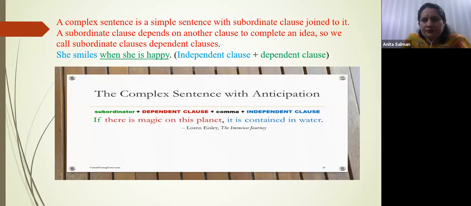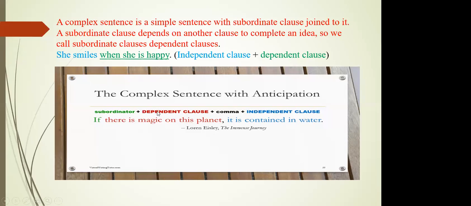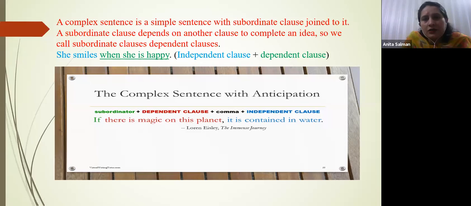They are joined, but now just see. If simple sentences are joined with some conjunction like and or but, right? They become compound sentences. But I have given you a complex sentence example, where there is an independent clause and then a dependent clause, right? Those are known as complex sentences. You can see from your book as well, or on the screen right down. There is a big example: if there is magic on this planet, right?